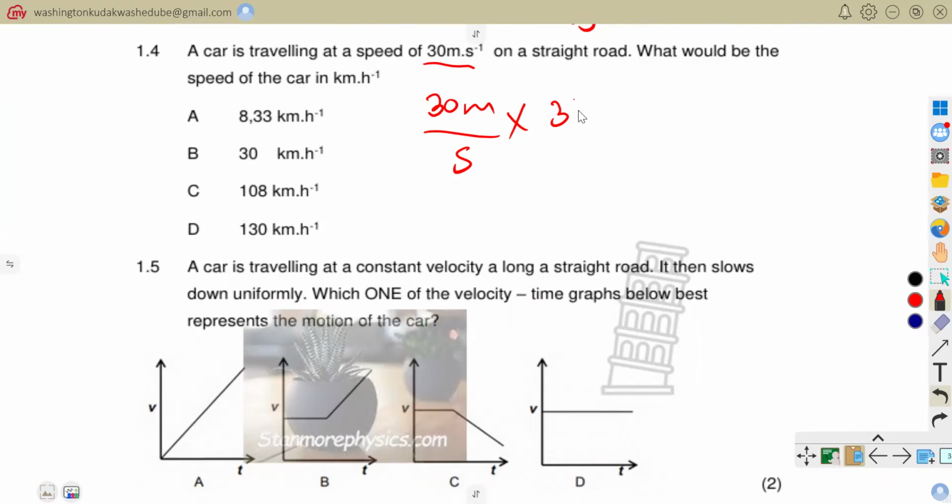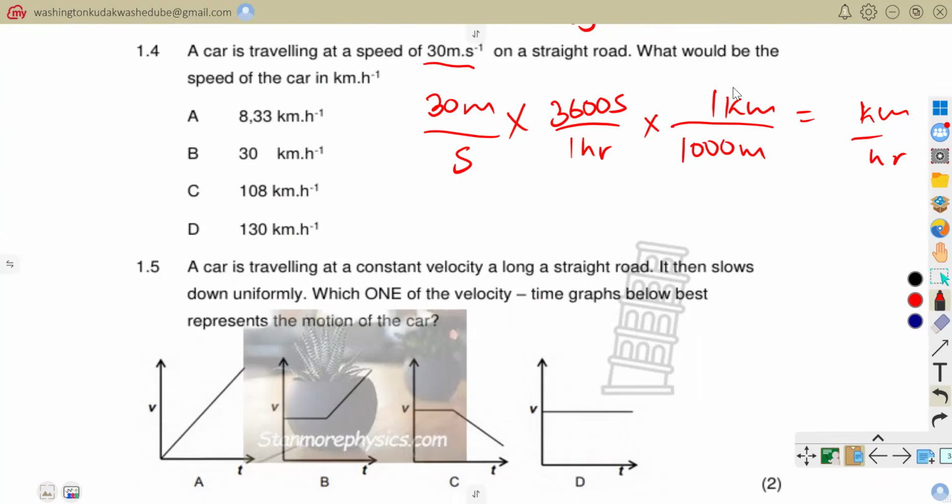There are 3,600 seconds in 1 hour. And then we say, how many meters are there in a kilometer? There are 1,000 meters in 1 kilometer, because we want our answer to be in kilometers per hour.